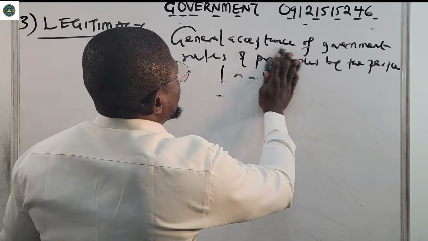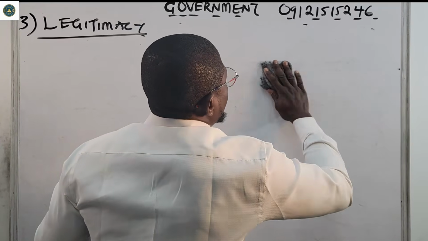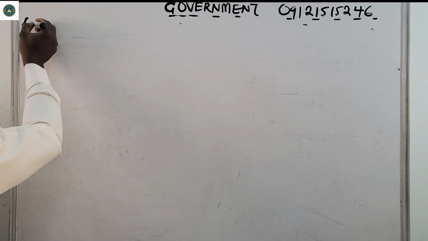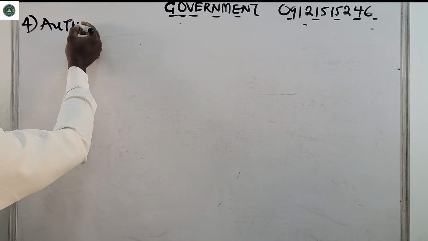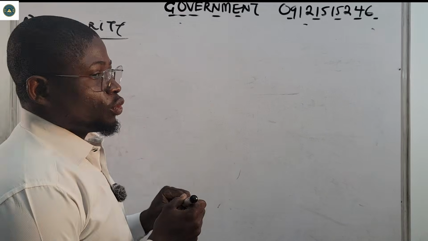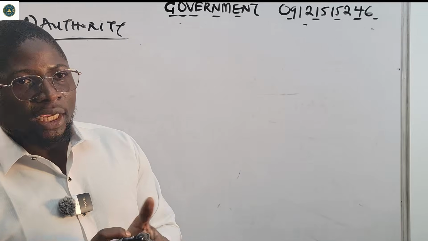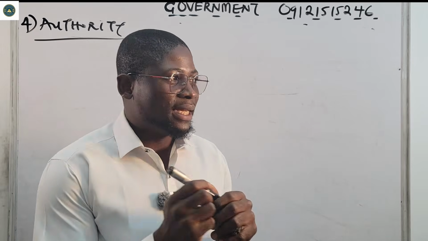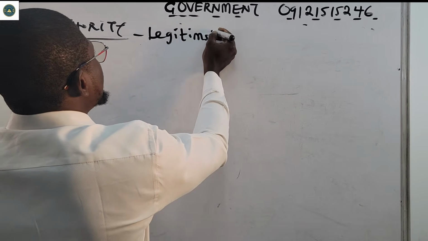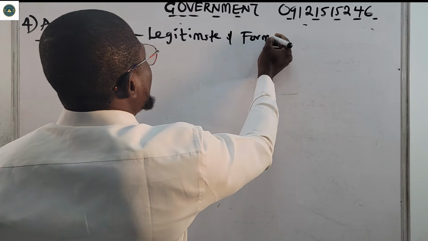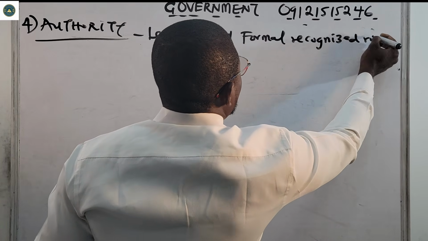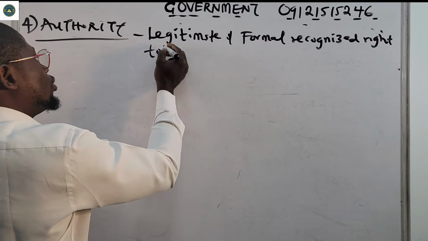Authority. So let's talk about authority, another basic concept. That's number 4 now. So what is authority? We define authority as the legitimate and formally recognized right to rule.